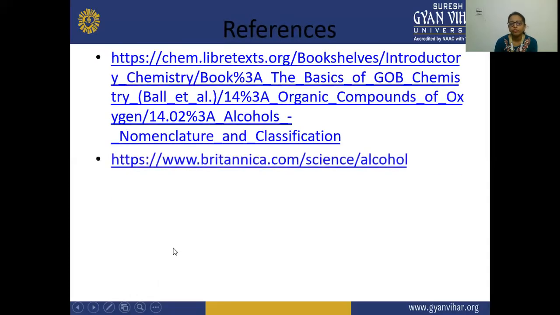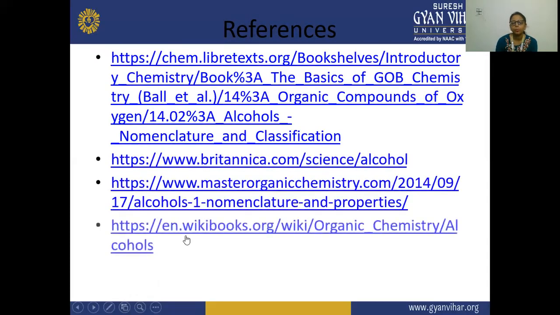So these are some of the references from where you can study the topic of alcohol. In the next slide, we will study the chemical reactions and the methods of preparation of alcohol.